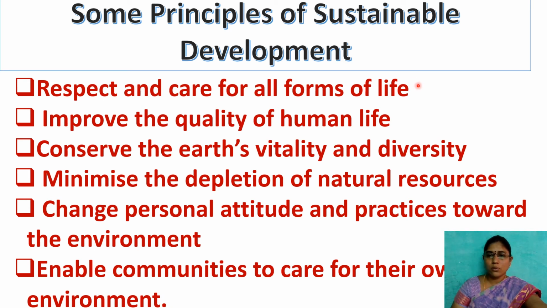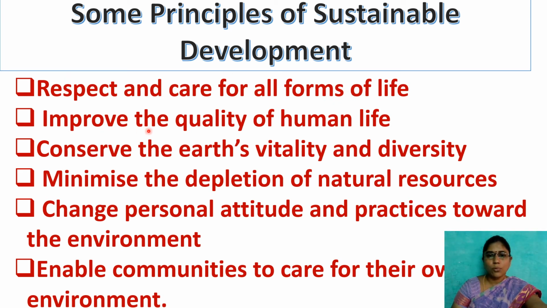Otherwise, we are unable to see some species in future. Already some birds, like the vulture, are endangered species now. So if we take care of those lives, we will definitely save that life for future generations also.